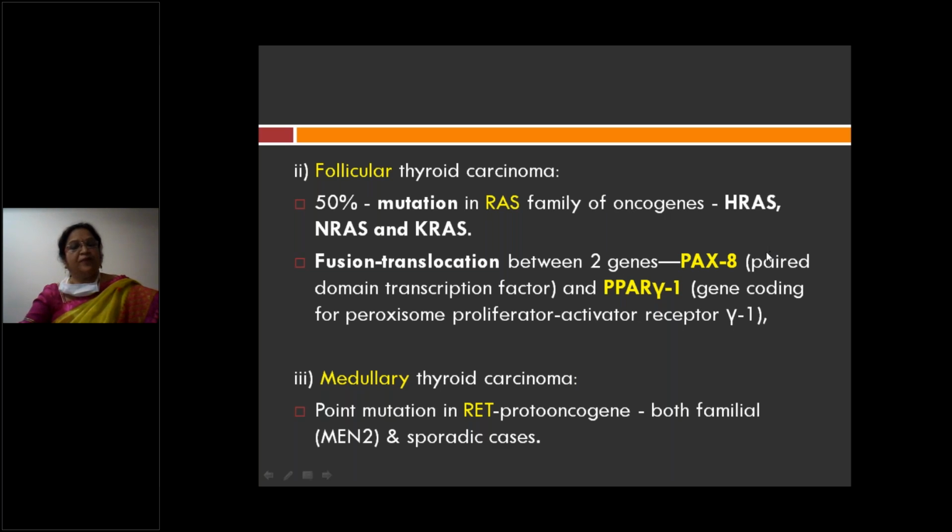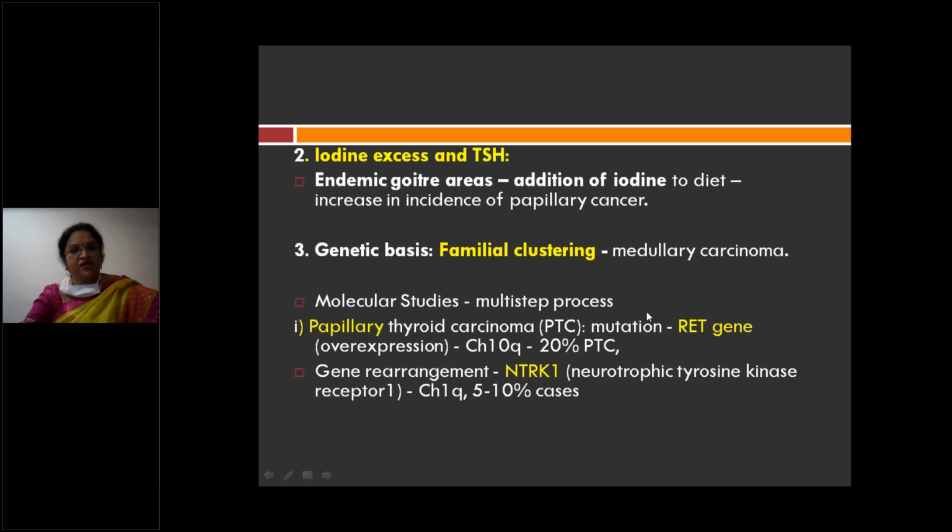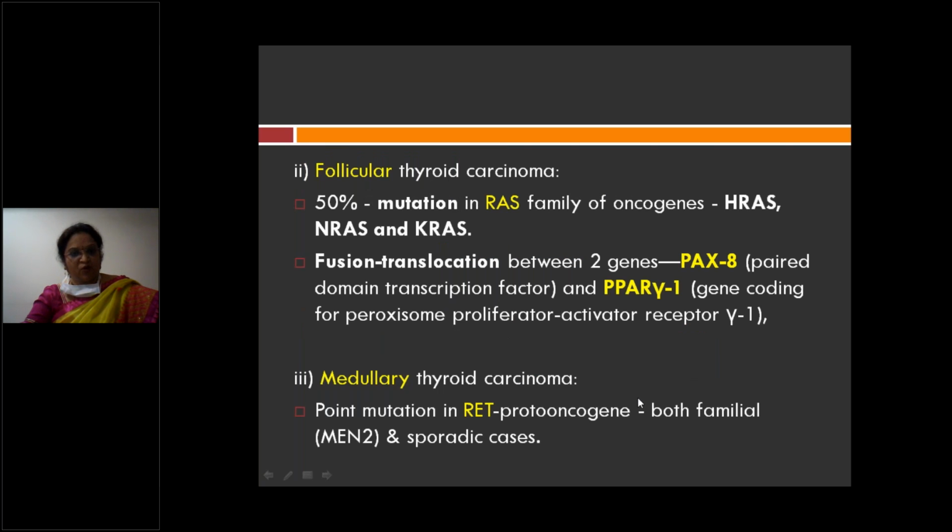PAX8 is a paired domain transcription factor, and PPAR gamma 1, that is peroxisome proliferator-activated receptor gamma 1, is also a diabetogenic gene responsible. And what is responsible for papillary carcinoma? The RET gene as well as NTRK1, that is neurotrophic tyrosine kinase receptor 1.